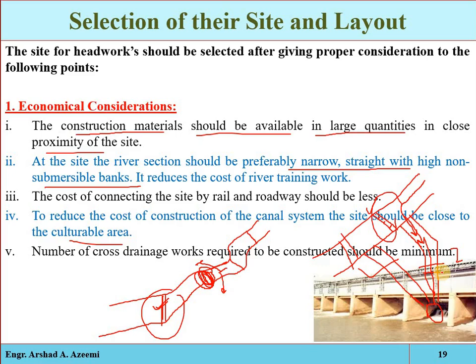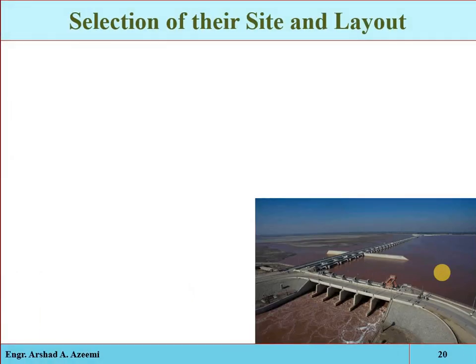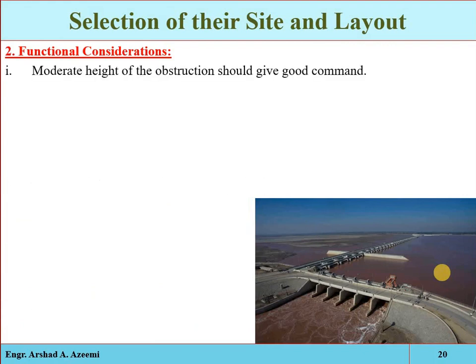So we will have to look into the situation. We will have to select such a site where the minimum number of crossings of the canal occur with other structures. And the second type of consideration is the functional consideration.